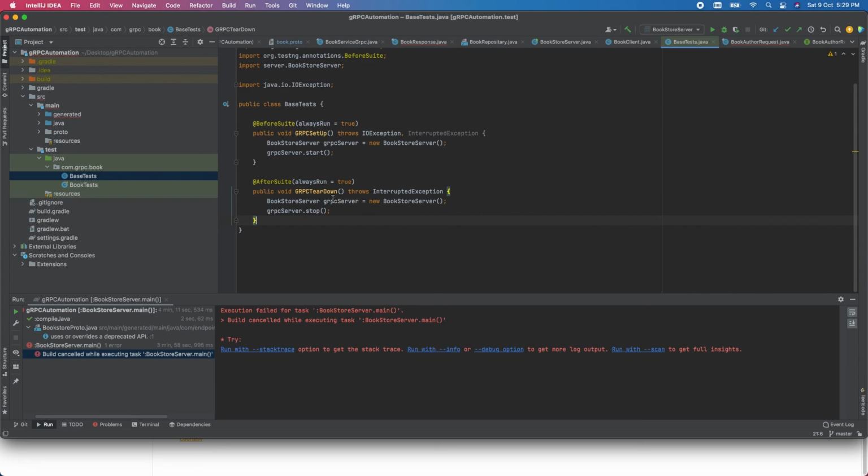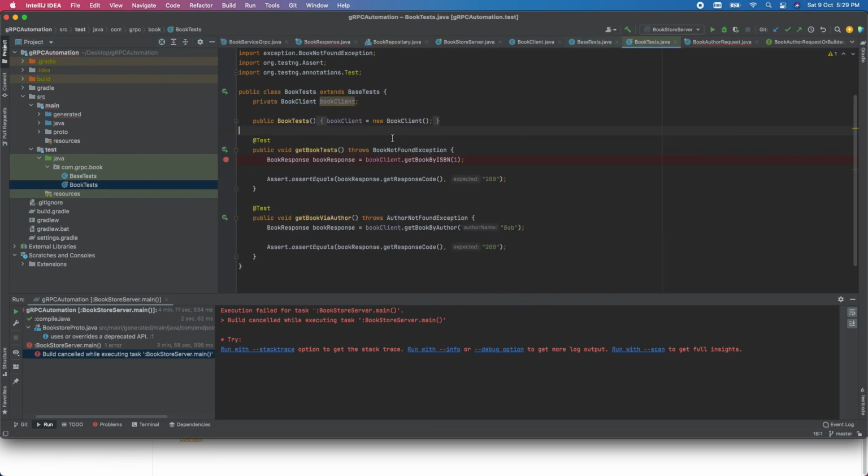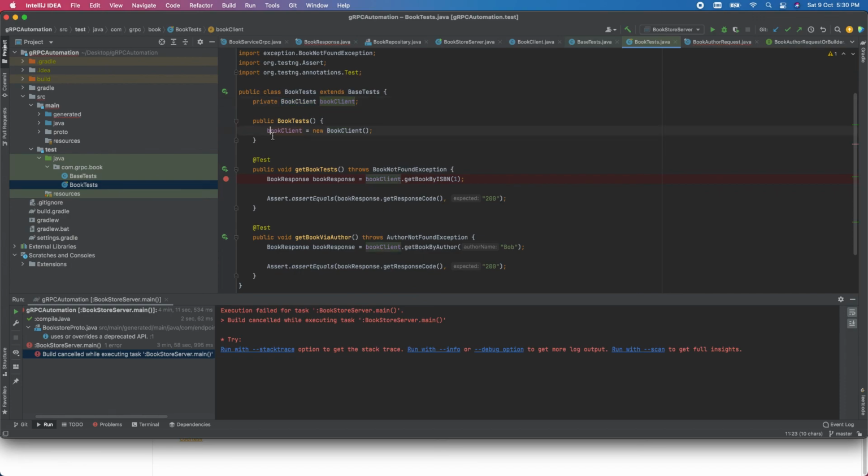Maybe you can add it into the after method or before method, it's up to you, it's your call. Here I've created one test, book test, which is going to extend this base test. And book client is going to be a part of this. In the constructor only I'm creating the object of book client, so it can be shared among all the test cases here. Otherwise, if you don't want a constructor here, then you need to create the object individually in each test method.